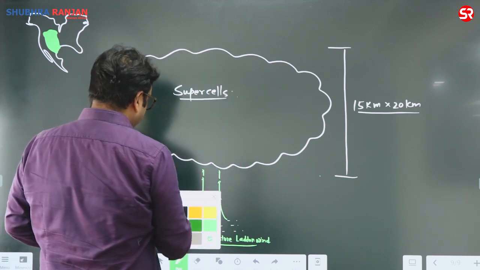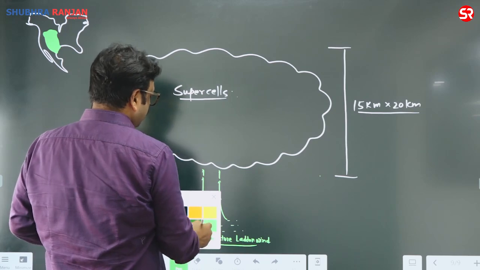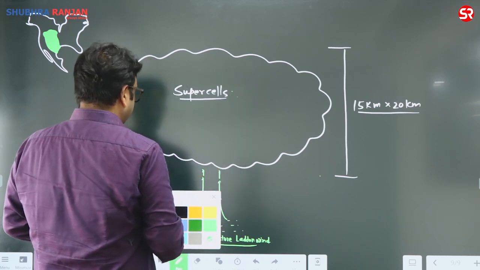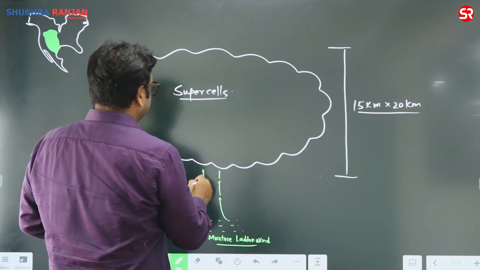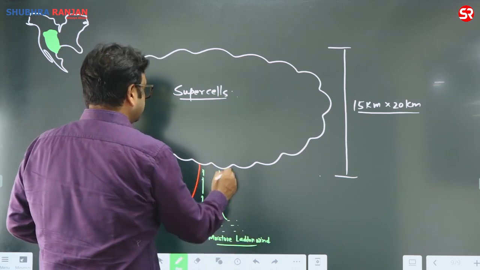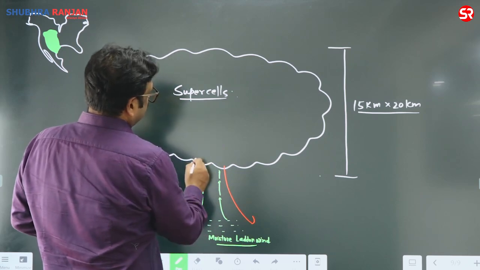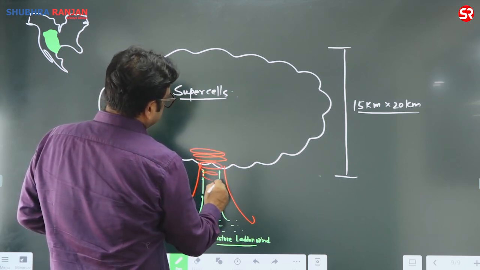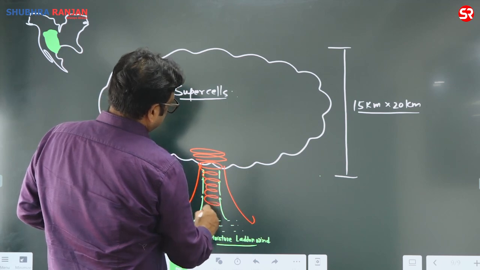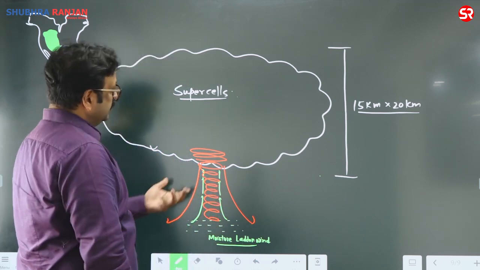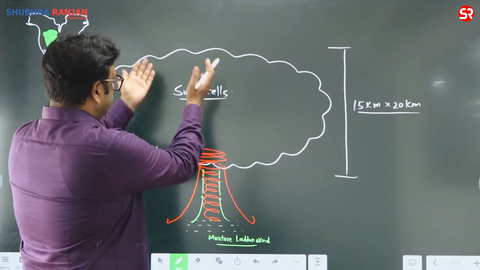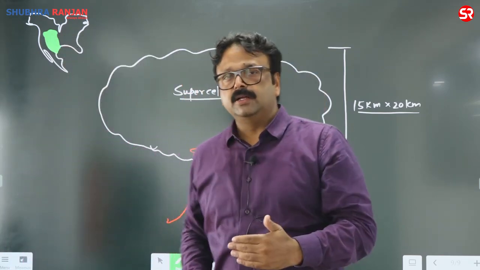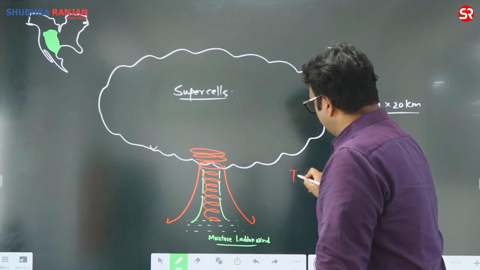Continuously there is a rise of air from the ground, condensation takes place, and thunderstorms are continuously coming. The wind rises up and comes down, and due to that a vortex is created, and this vortex starts coming down and touching the ground. When the vortex from the cloud is connected to the ground, we call it a tornado.